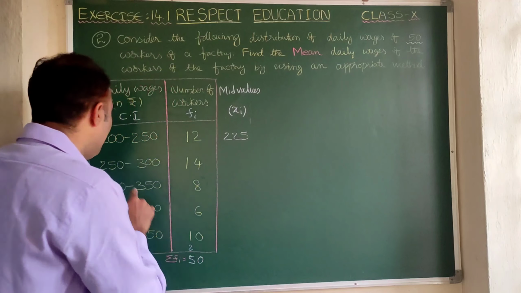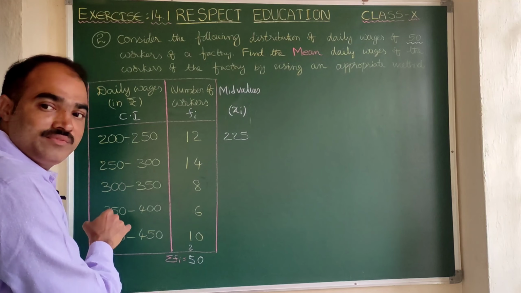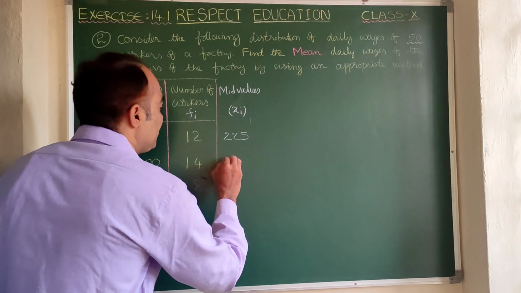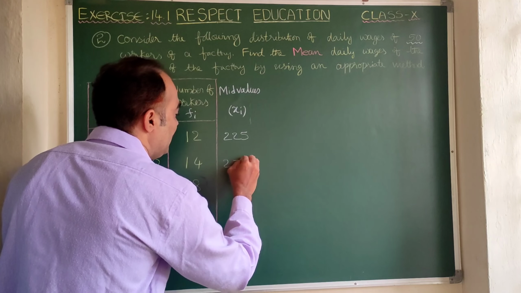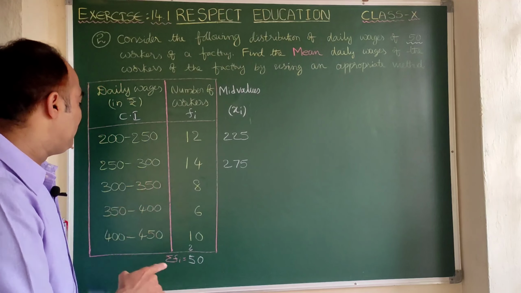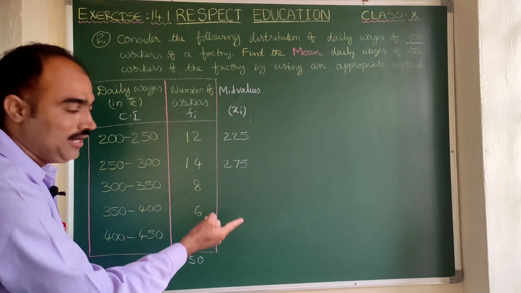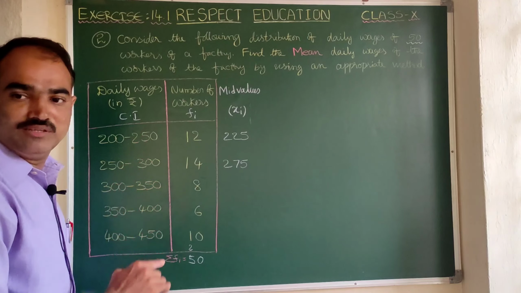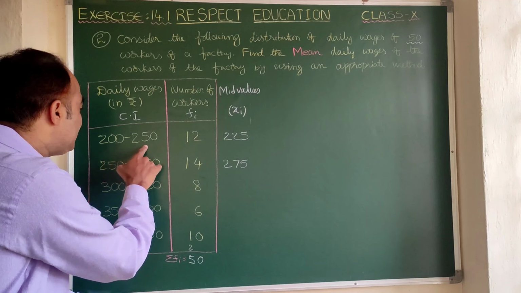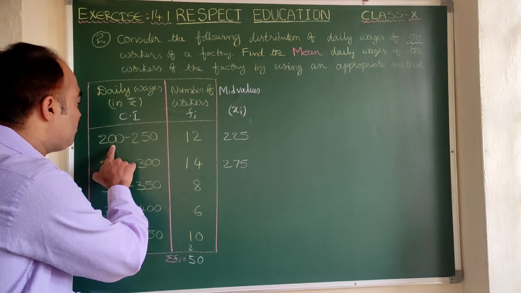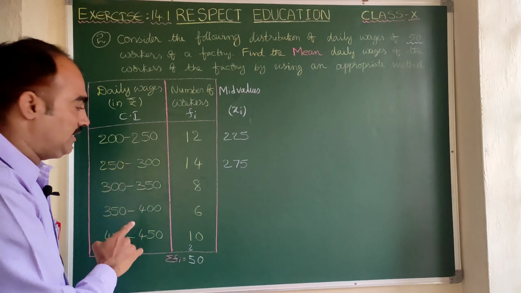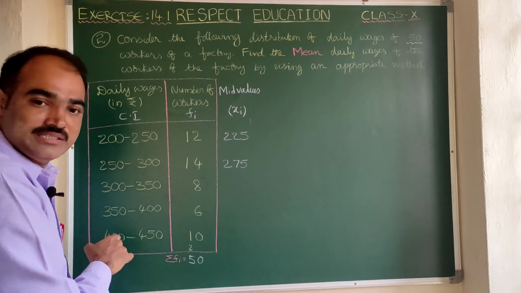So here we can write 225. 250 to 300? 275. Here there are two ways. First one is you can add them. 250 plus 300 is 550. 550 by 2 is 275. That is one of the ways. The other way is, here you see the difference. 200 to 250, the difference is 50. 250 to 300, the difference is 50.